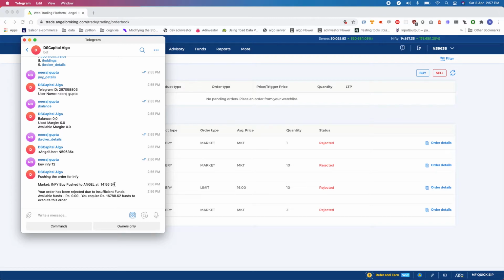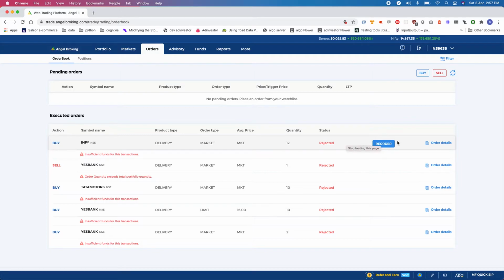Since today is Saturday, of course, this order is going to be rejected by Angel. As you can see, this order is rejected because I don't have enough balance. And if you say 12, how much amount I need to buy Infosys at this price for 12 is this amount. Let me refresh.